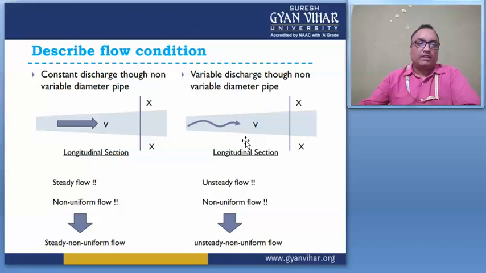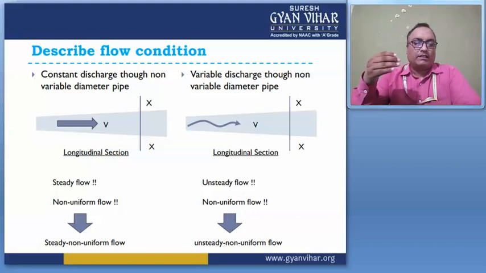So what is seen here? Here the steady flow is present, here unsteady flow is present. Here is steady and non-uniform flow, and this is unsteady and non-uniform flow, present for this section. So these are the distinctions between steady flow and unsteady flow.